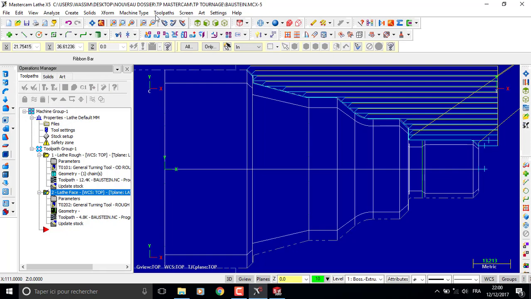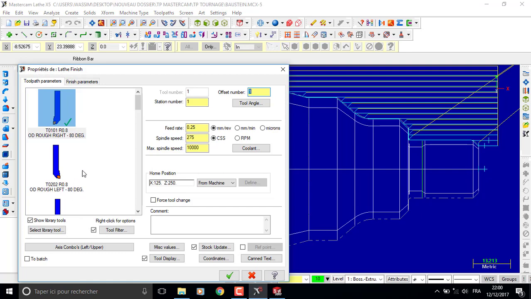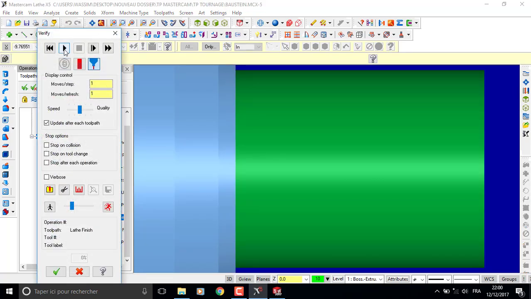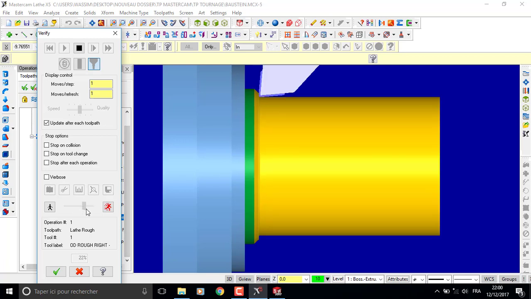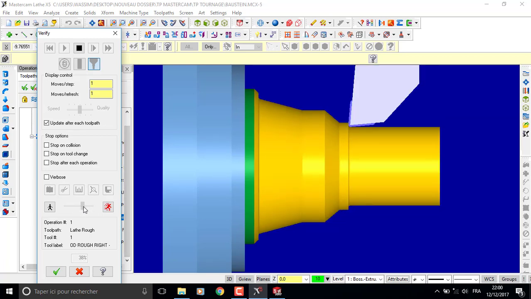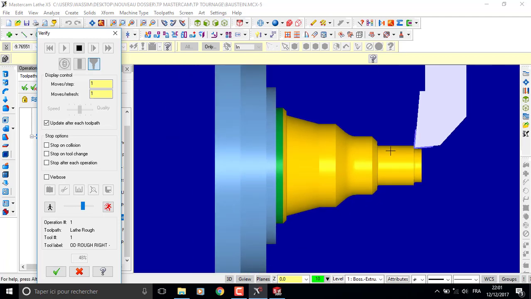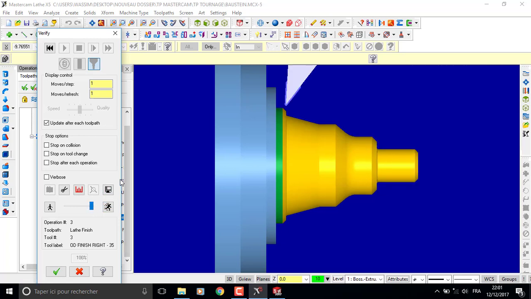Okay, Toolpath. Now we are going to finishing, Toolpath, finish, 2 point, selecting the 2 point, chaining, select the tools, finish right, okay. Now I'm going to see the simulation again. This is a rough facing, and this is the finish.